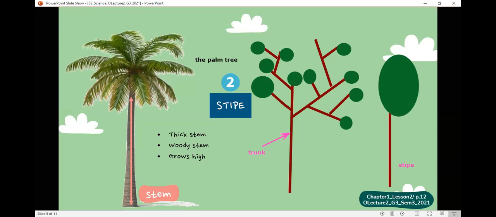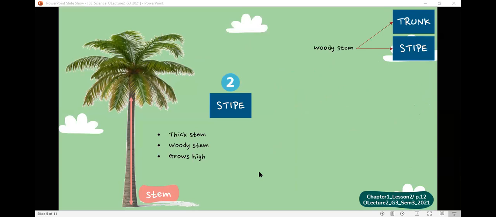They are made of wood. Again, in this lesson, we're talking about types of stems since plants have stems of different sizes,